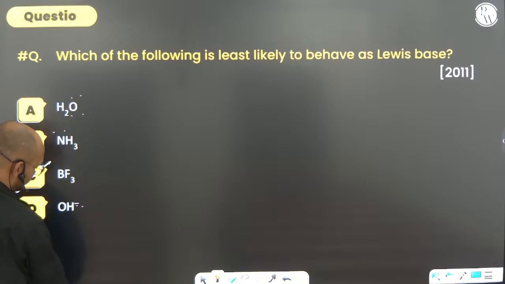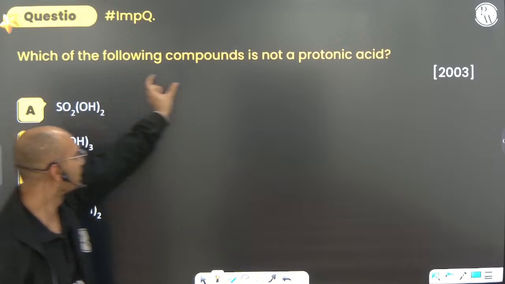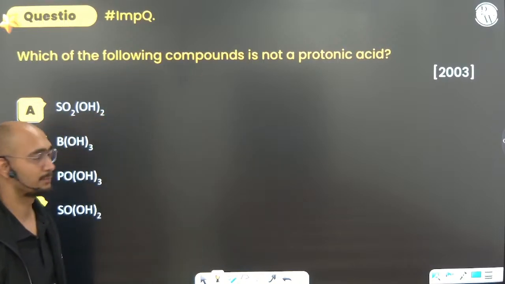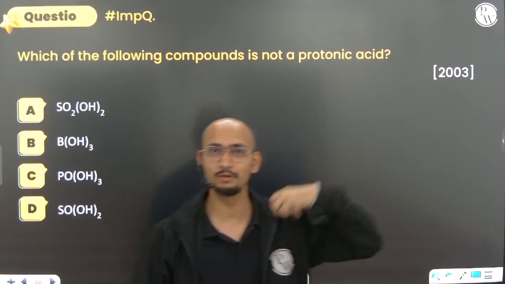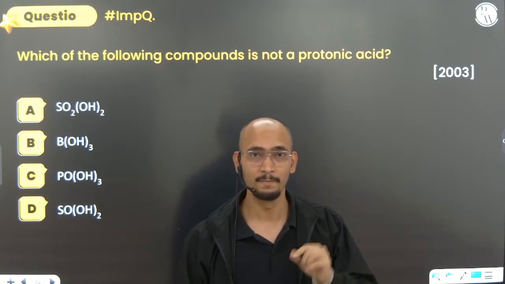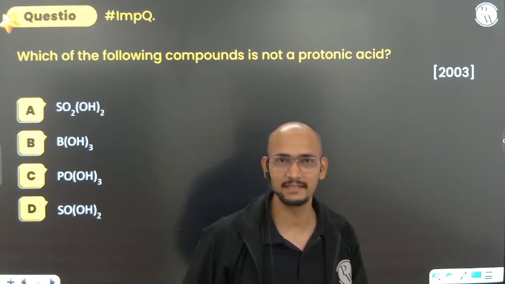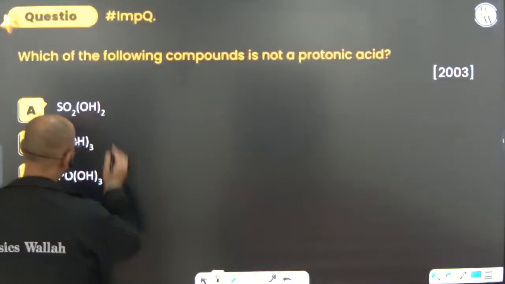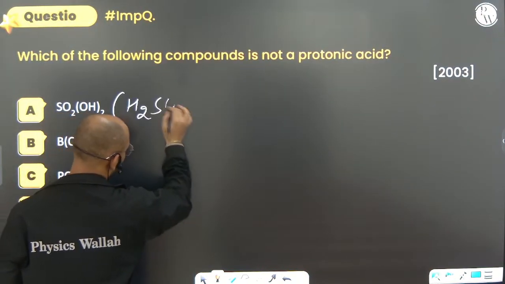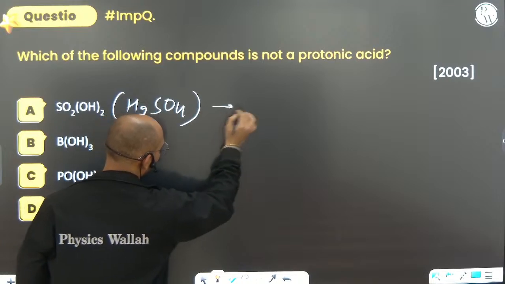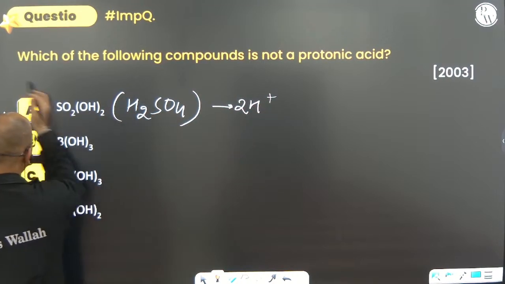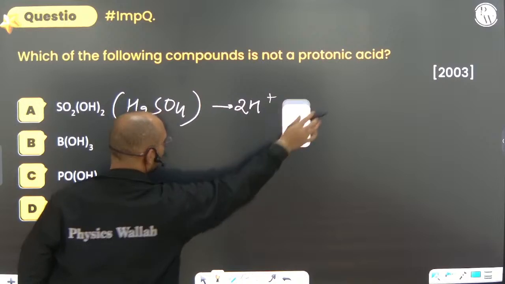Can you see this? Next, which of the following compounds is not a protonic acid? Protonic acids are those acids that can donate H ion as an acid. So all the Arrhenius acids or the Bronsted acids are protonic acids. H2SO4, can you see this? Of course H2SO4 donates H plus, so it is a protonic acid. So it is not the correct option.